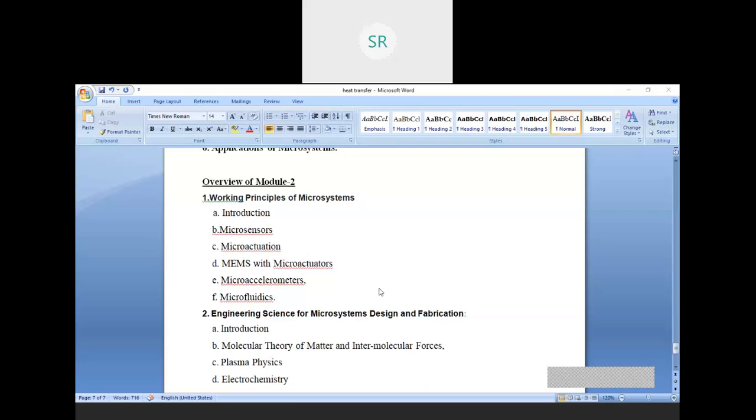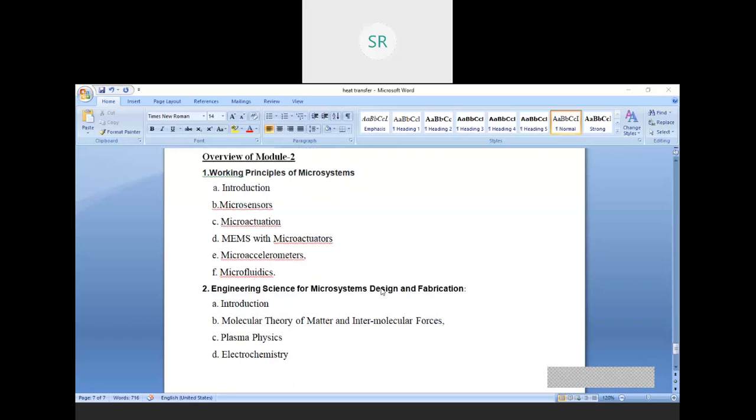Similarly, in part B, we have seen the concept of the molecular theory of matter and intermolecular forces, plasma physics, and electrochemistry. So these are the main topics in module 2. Now if I start part A of module 2,